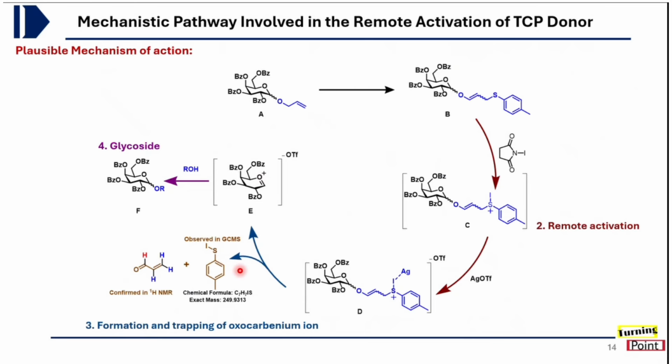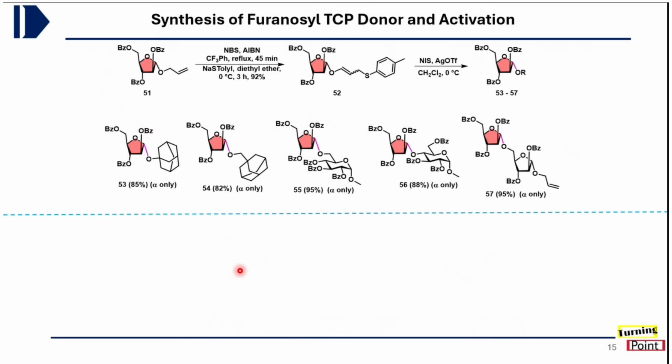So once we had this proposed mechanism, to show the applicability of our donor, we used this furanose-based allyl glycoside. In that case also, based on our previously optimized condition, we were able to synthesize the furanose TCP donor, and then it was coupled again to various acceptors in the presence of NIS, silver triflate and dichloromethane as solvent at 0 degrees centigrade. It gave very good to excellent yields of various glycosides. Furanoses are another biologically important substrate as well.